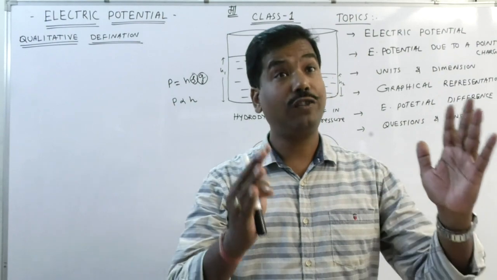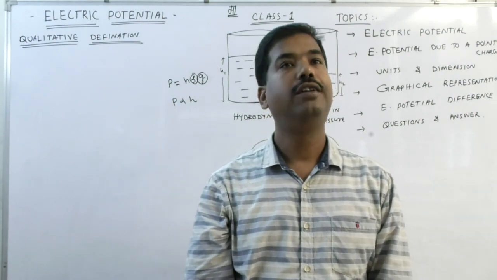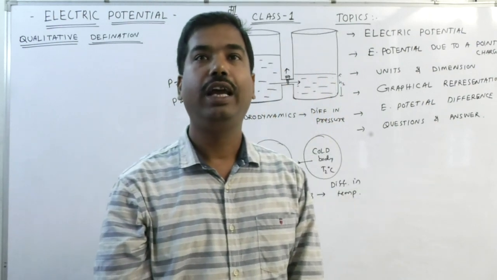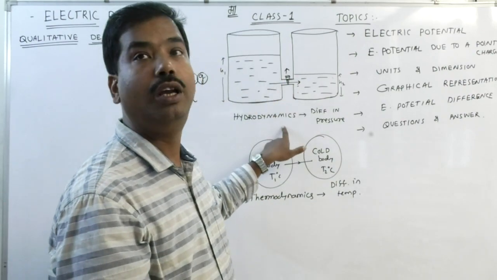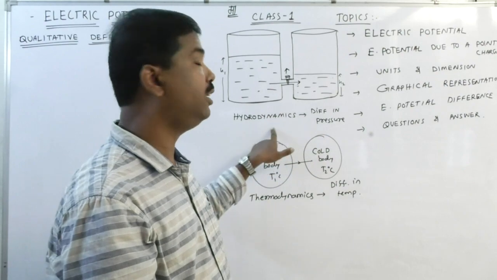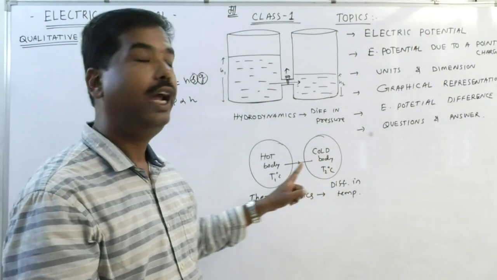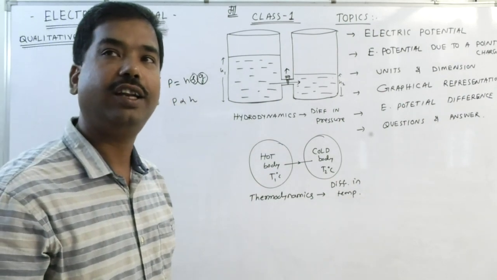Similarly, there is another physical quantity which is scalar, but it gives the direction of charge flow, called electric potential. It means electric potential is analogous to pressure in hydrodynamics. Hence, due to difference in pressure, there is a flow of liquid; due to difference in temperature, there is a flow of heat; and due to difference in potential, there is a flow of charge.